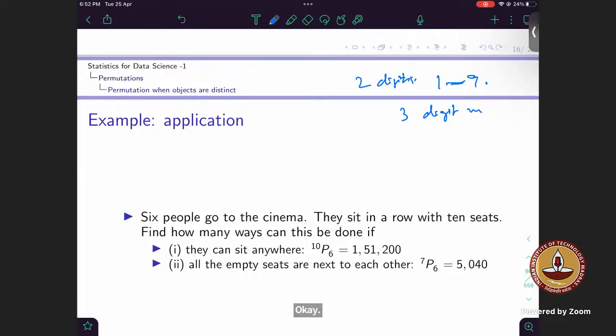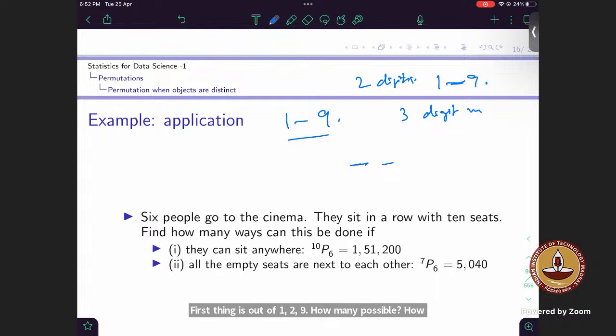Let's try to break it down and solve it together. First thing: out of 1 to 9, how many digits do we need? 2 digits, so 9C2 ways. Correct. Let's say these 2 digits are 7 and 8.